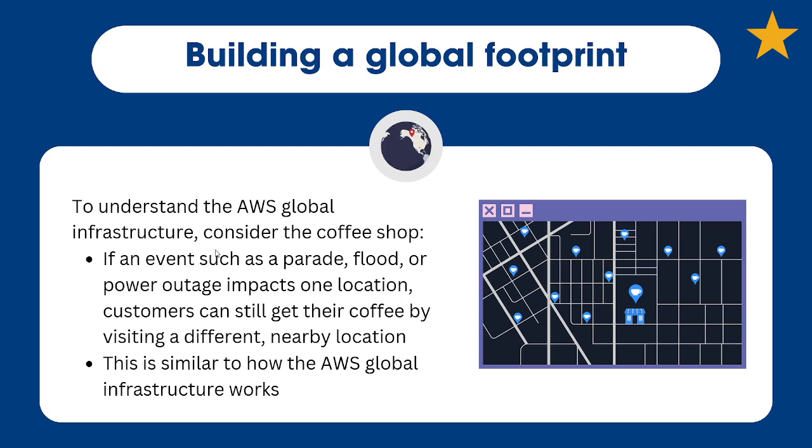So let's say you have multiple coffee shops, right? One of your coffee shops goes down. There might be an event such as a flood, power outage, or maybe a parade, right, that overwhelms a particular coffee shop. But if you have multiple shops, then customers can still get their coffee by going to a different or nearby location. This is exactly how AWS Global Infrastructure works.